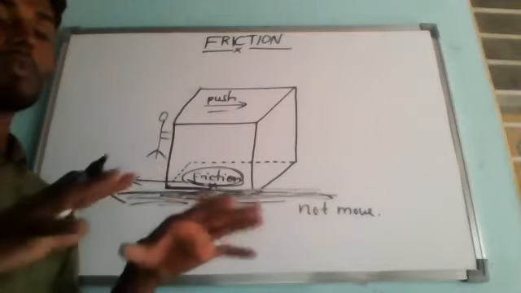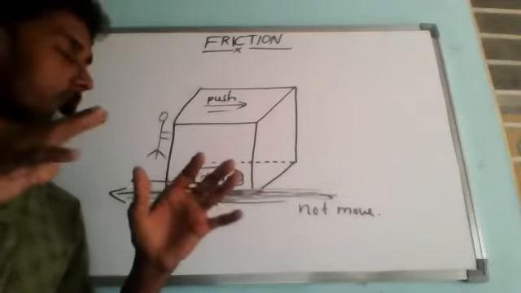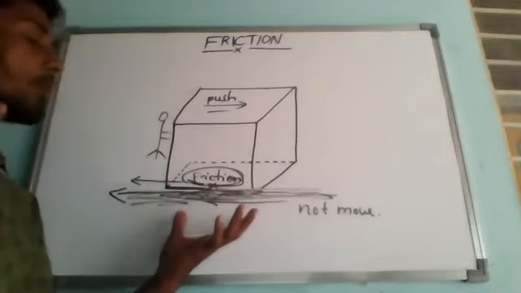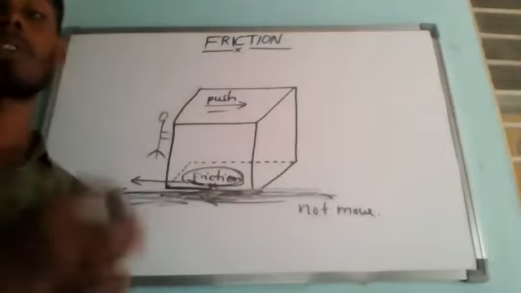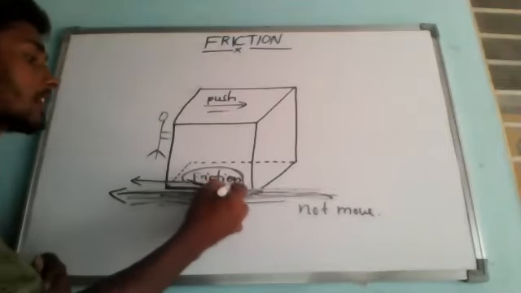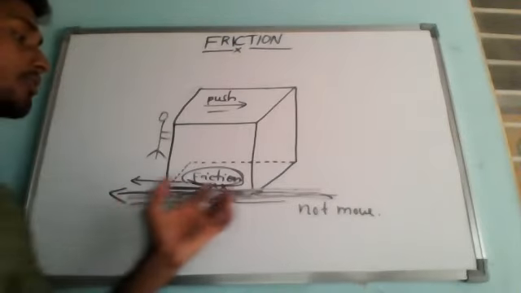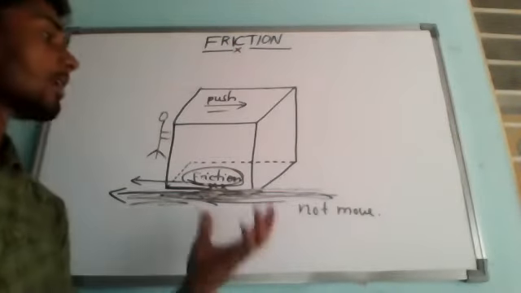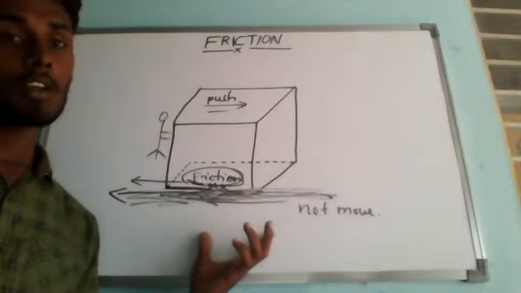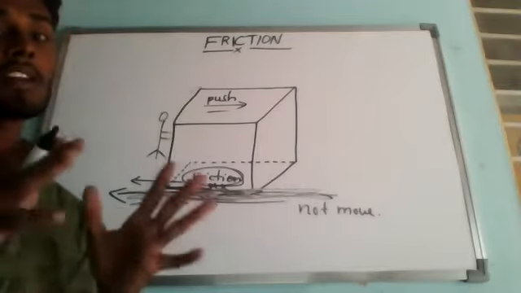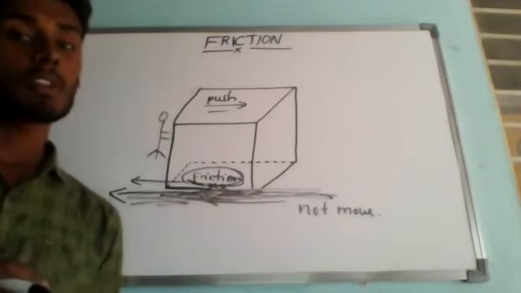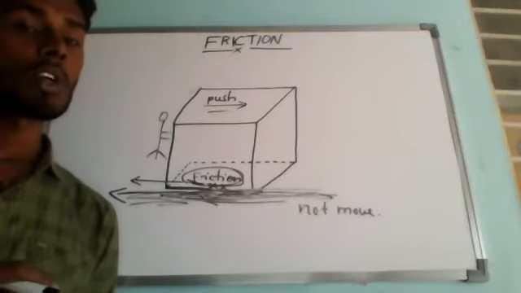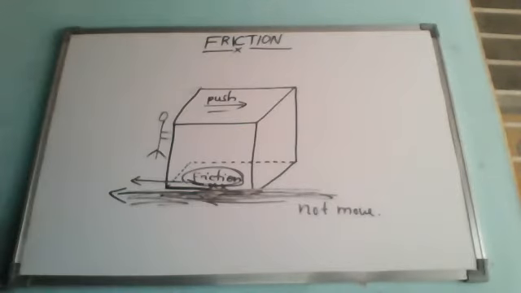If you want to move big boxes, you have to apply a large amount of force. Then only that force can overcome this friction, and then we can create a motion in this box. So a natural force between the floor and the bottom of the box which opposes the motion of the box on the floor is friction. Are you able to understand?